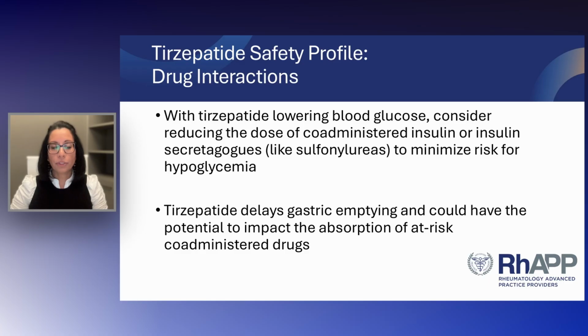Moving into drug interactions. So with Tirzepatide, it lowers blood glucose. And so it's important to consider reducing the dose of co-administered insulin or insulin secretagogues like sulfonylureas to minimize the risk for hypoglycemia. Tirzepatide also delays gastric emptying and could have a potential impact on the absorption of at-risk co-administered drugs. So this is really important, especially for medications that have a narrow therapeutic index like warfarin that may need closer monitoring at the time the drug is started.